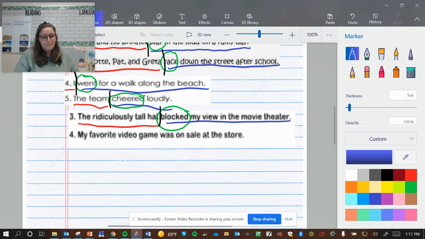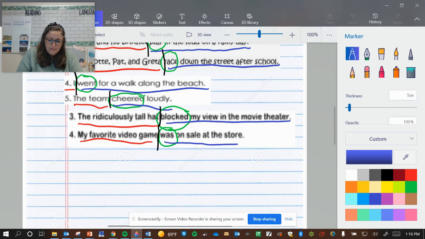Okay. Let's look at the next one. My favorite video game was on sale at the store. What is my verb? You see it? Was. Don't forget about was and is, guys. Those are verbs too. So I'm going to draw my chop line right before and let's check it. What was on sale? My favorite video game. Is that a good subject? Sure is. And my predicate would be was on sale at the store.